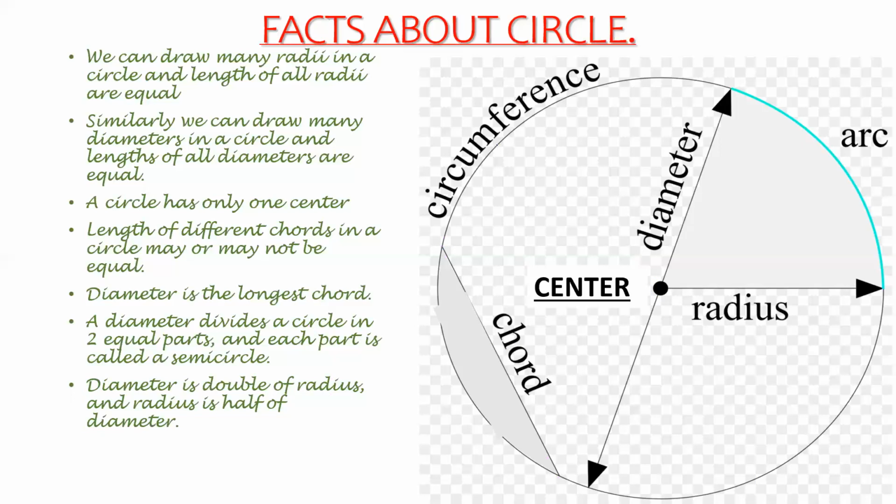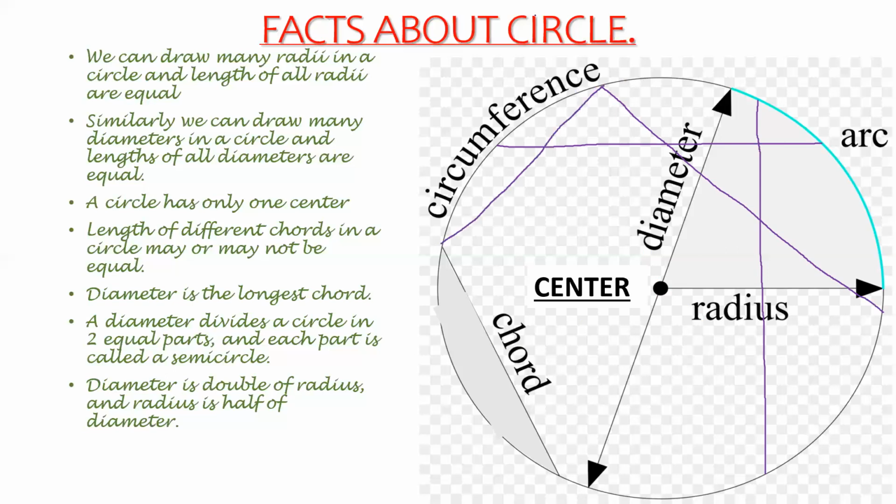Now, unlike radius and diameter, the chords are not necessarily equal. I can draw chords in a circle, but they may not be equal and they may be equal also. I can draw equal chords and I can draw unequal chords also. Their lengths are not compulsorily equal. Okay, children?